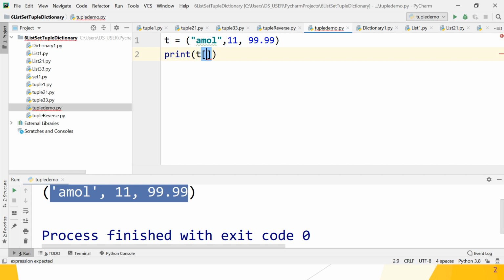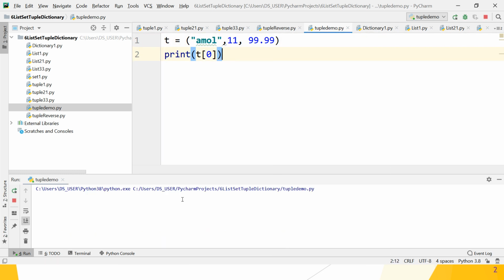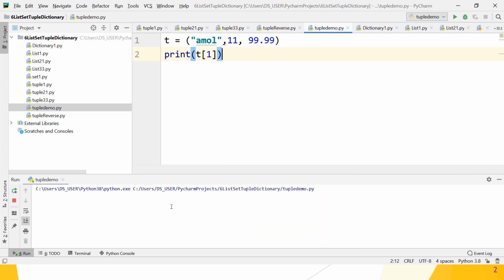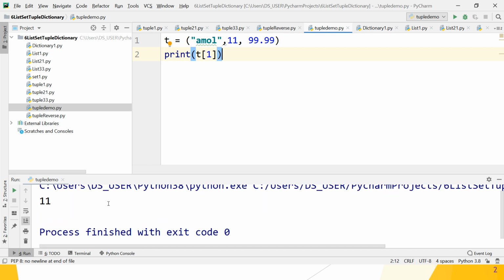So let's check t[0], that is Amol. Is it printed or not? Yes, Amol is displayed on the console. That means it works; it is indexed. Suppose the second indexed element, that is 11. Yes, great, guys. It gives the correct output.